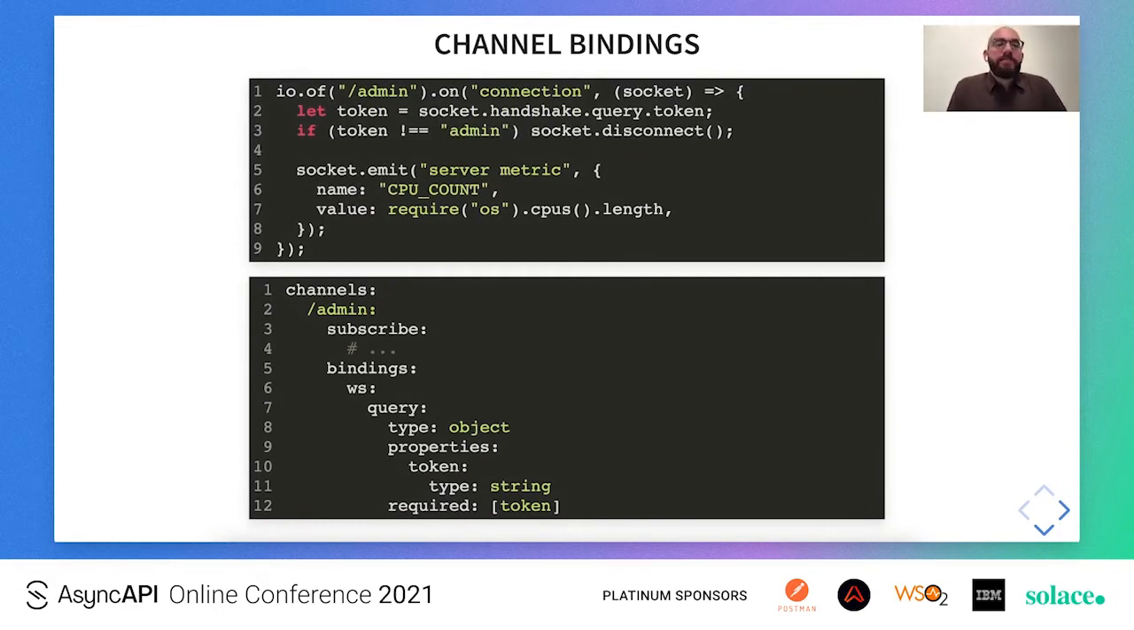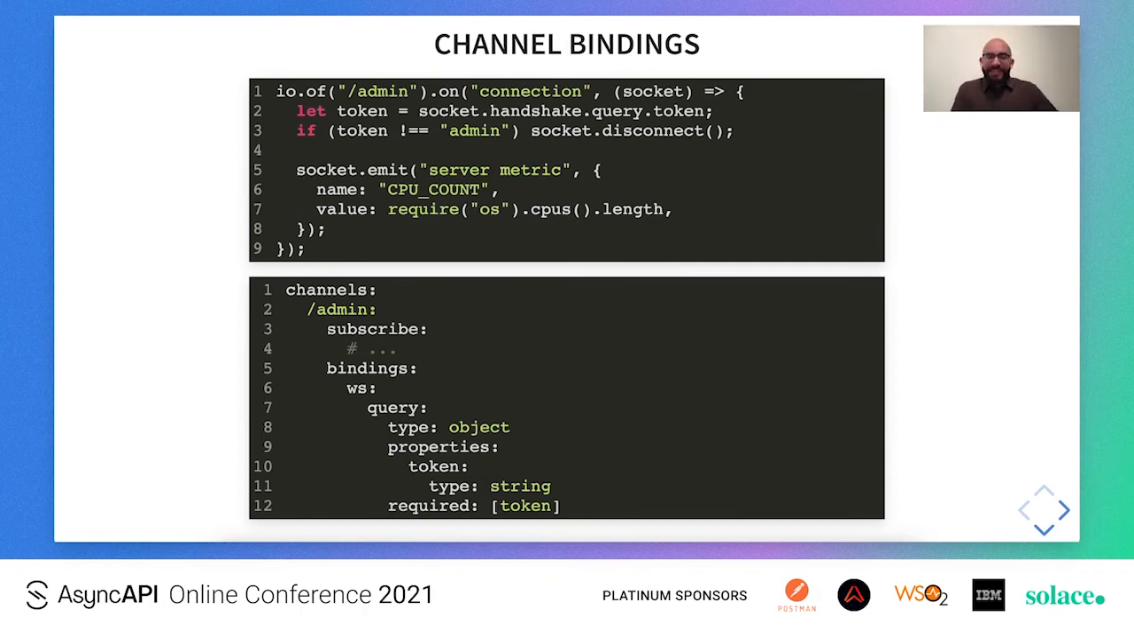Now let's expand the connection handler of the admin namespace. We can see here that the handshake context of the socket is being used. This means that upon connection, the handshake context of the request is being used to extract some information. In this case, a token is extracted from the query parameter object of the request, and some validation is applied on top of that token.